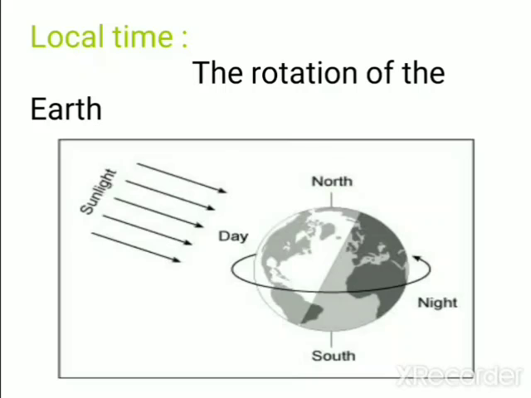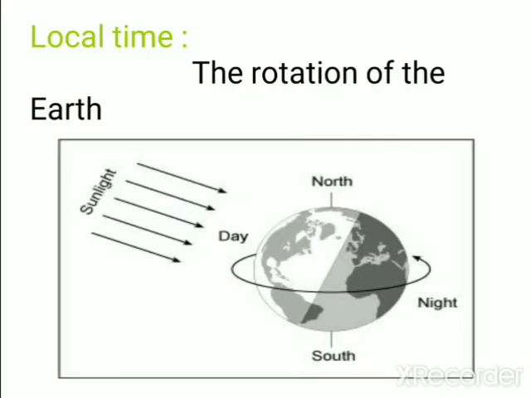The rotation of the earth on its axis is responsible for the occurrence of day and night. What makes the day and night? It is the rotation of the earth on its axis. This phenomenon is the basis for time measurement. Because of this rotation of the earth, we are able to measure the timings.